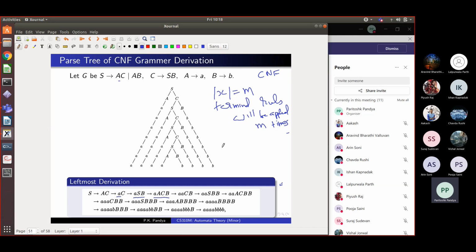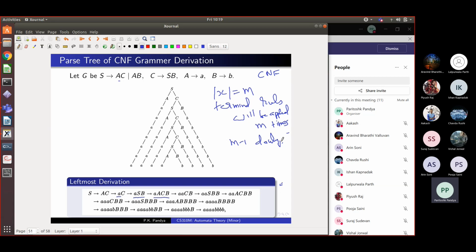And we have to also get M non-terminals out of the original S. So we will have to apply the doubling rule how many times in order to get M non-terminals from one non-terminal? With every application, the length increases by 1. So starting with S, if you want to get M non-terminals, we'll have to apply M minus 1 doubling rules. Do you agree?